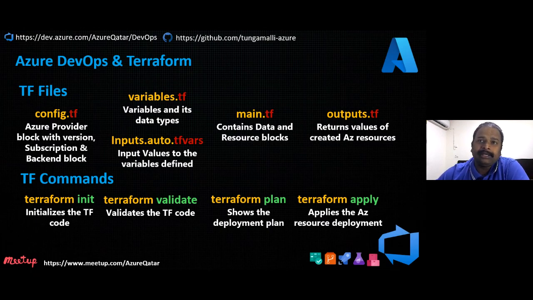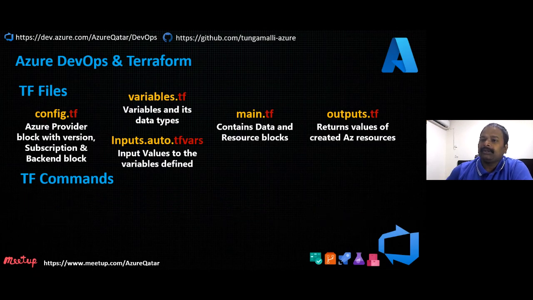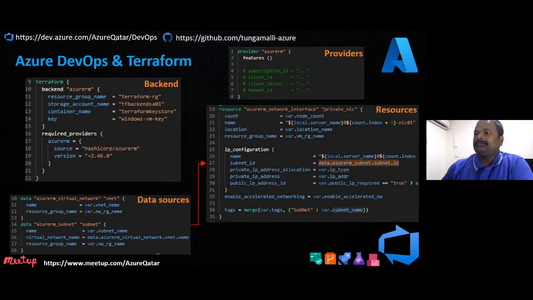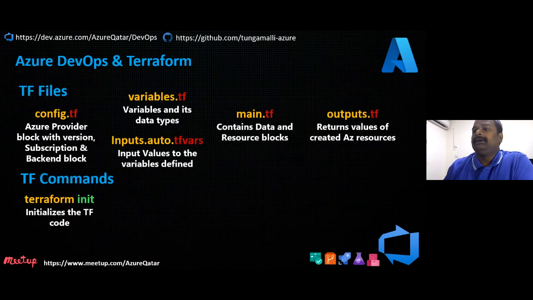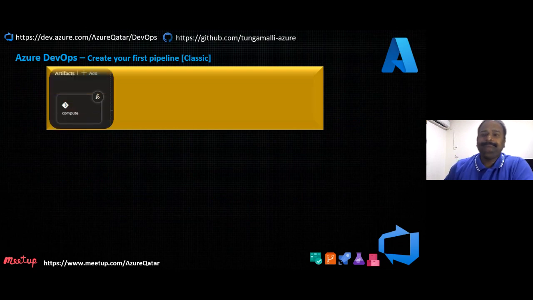When you're defining a variable, you can have variable data types. You can have a string, a map, a list. Based on that, it is descriptive and declarative in the variables, and for those you can give inputs in the inputs file. And the resource block, as we saw in the ARM template, here the equivalent is main.tf, where you have your main resource block configuration, which I have shown here. This is the resource block for creating a network interface.